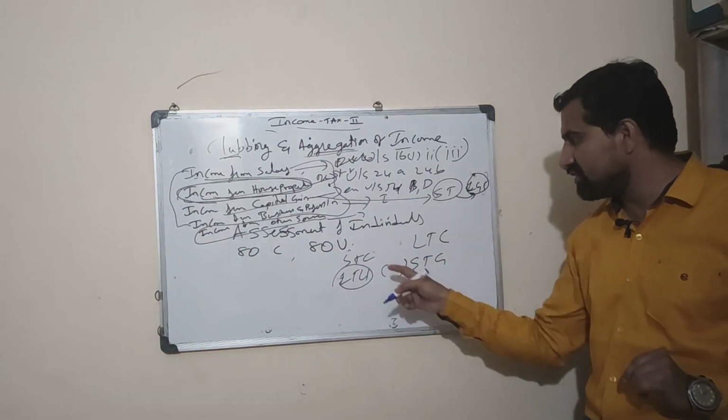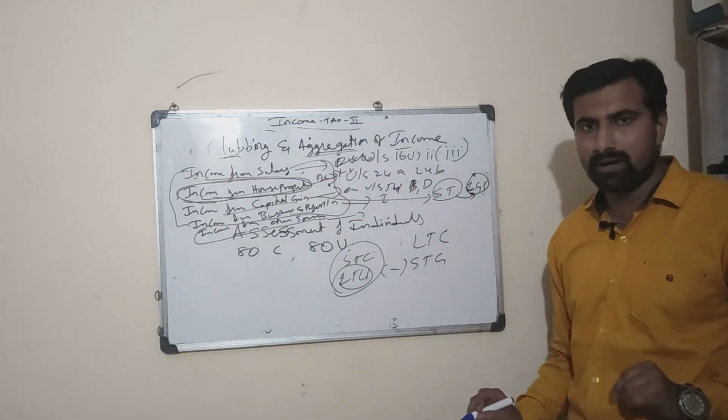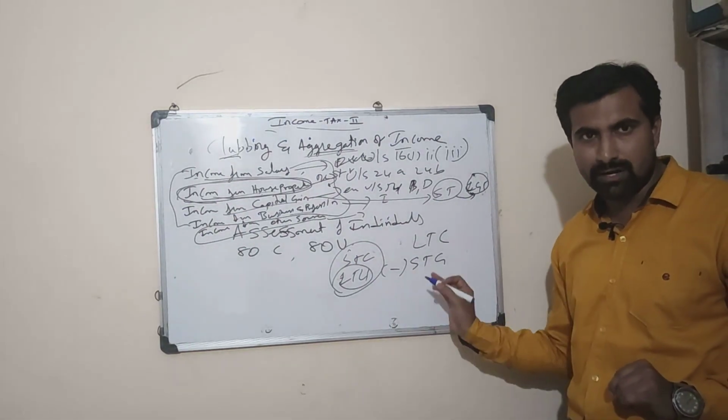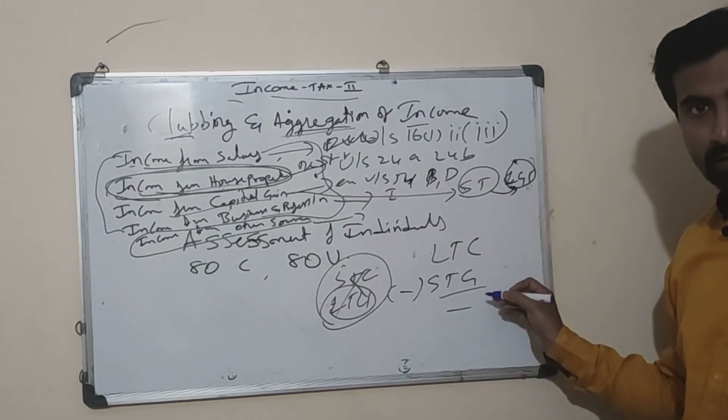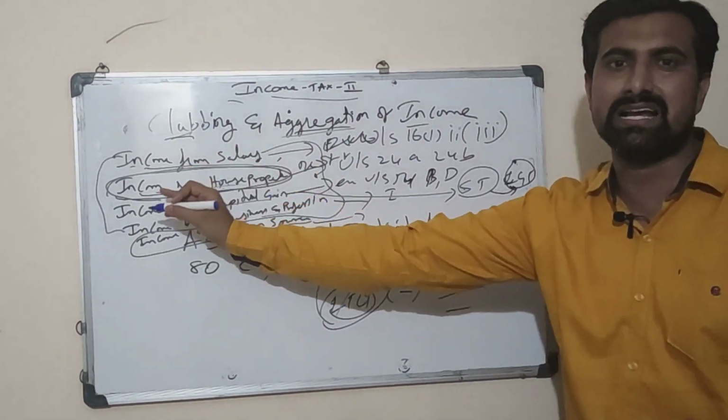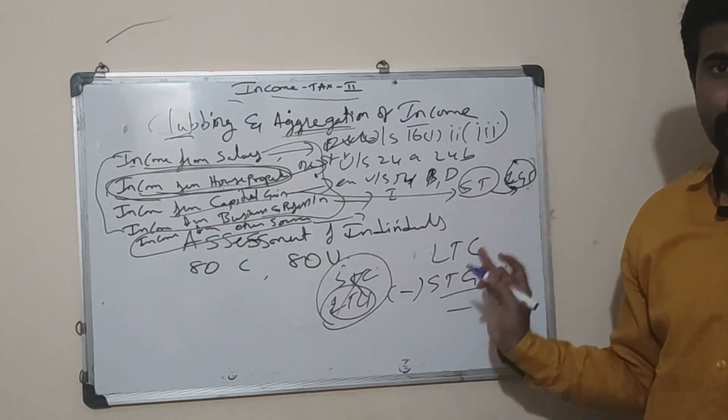So what is the condition if you have this in the question paper? If your short-term capital gain is more than long-term capital gain, ignore it, no need to write it up. If long-term capital gain is less than short-term capital gain, you can consider it as income from capital gain as a head of income.